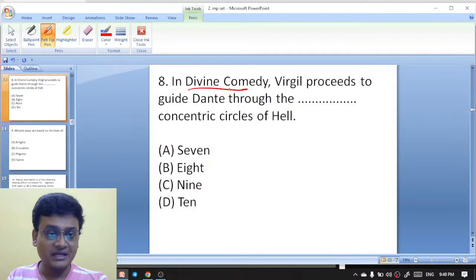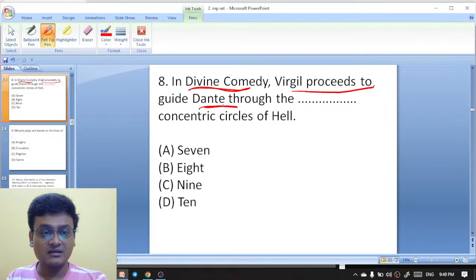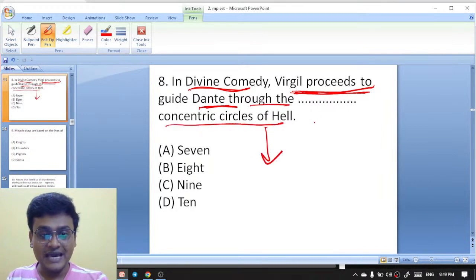In Dante's Divine Comedy, Virgil proceeds to guide Dante. So here is Virgil who is guiding Dante in the Divine Comedy. Virgil proceeds to guide Dante through the concentric circles of hell: 7, 8, 9, 10.